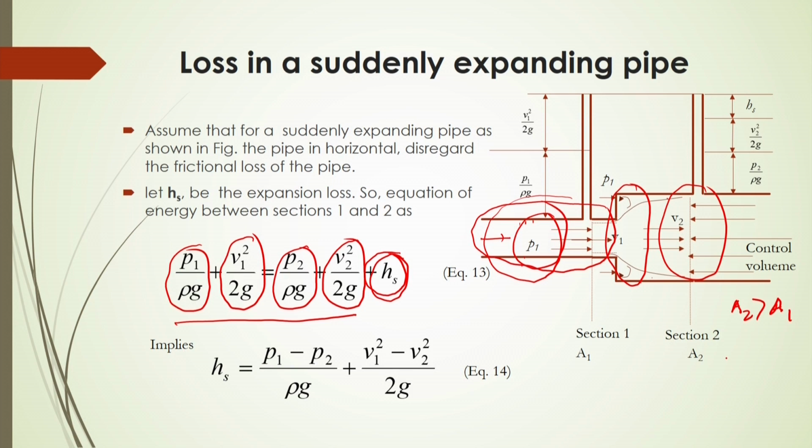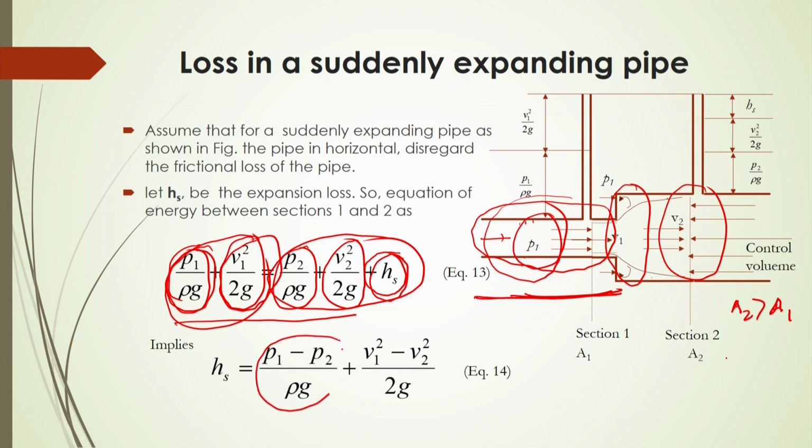P1 by rho g is a head term, and so is this. In section 1, the smaller diameter pipe, the total head is this one, and the larger section's total head will be this one, considering the loss of energy or loss of head. So h_s will be equal to this plus this. This is pressure energy, and this is kinetic energy.